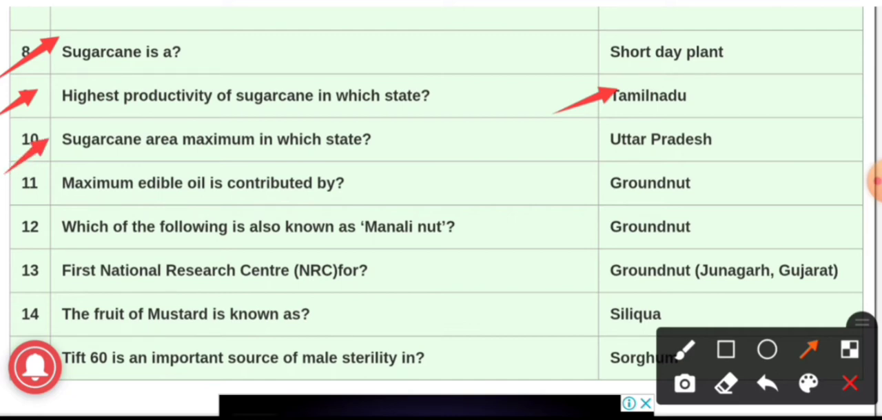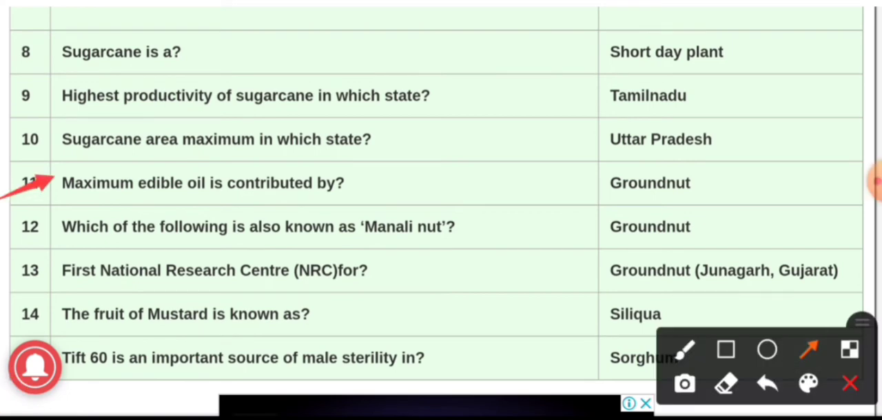Sugarcane area maximum in which state? And the answer is Uttar Pradesh. Uttar Pradesh is the state which has maximum area under sugarcane cultivation, followed by Maharashtra and next Karnataka. Question number 11th.